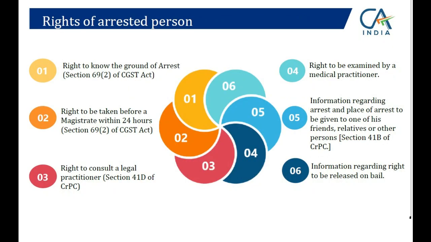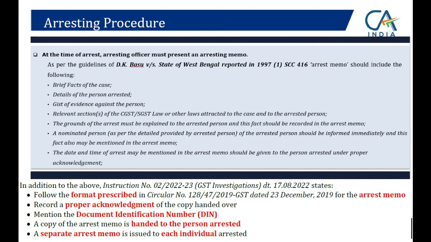Arresting procedure, sir, very important. We are going to see this particular format. What is an arrest memo? In that arrest memo we don't have to mention all the evidence. You just need to mention the basic ground under which we are arresting him and invoke the section 732 subsection 1 A, B, C, D. We need to mention the date and time. We need to mention the fact